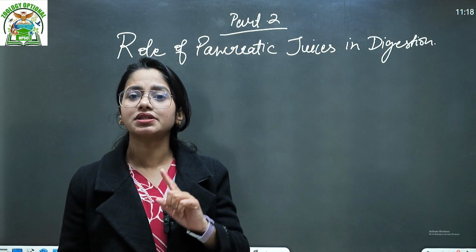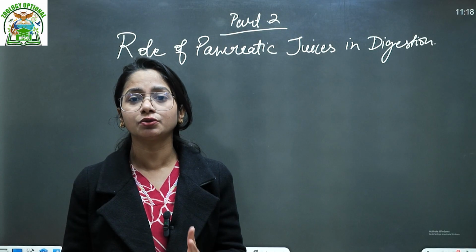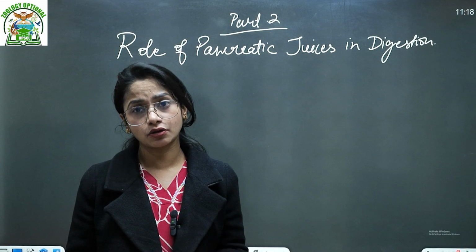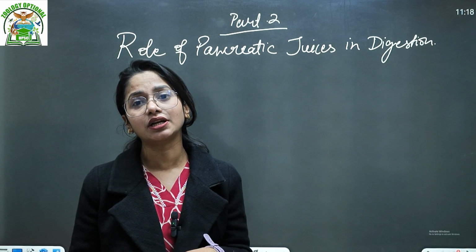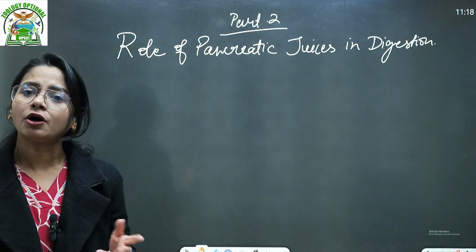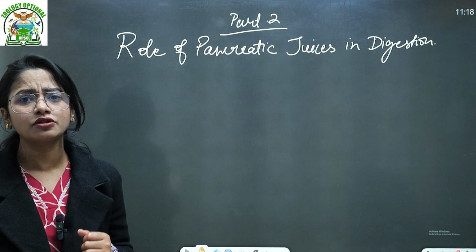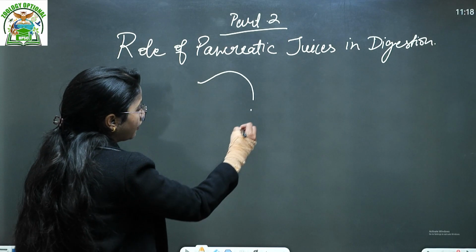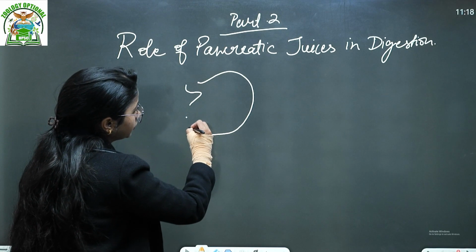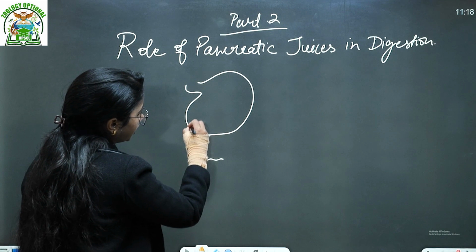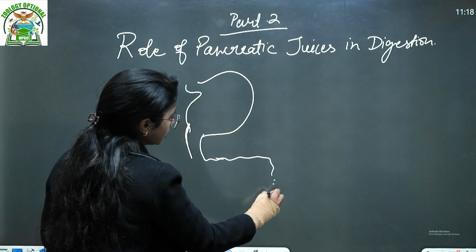But in the gastrointestinal tract, we are not mentioning two things. One is the liver, which is an associated gland, and the second is the pancreas. So how do they help in digestion when they are not part of the GI tract? If you see the structure, after your stomach region, the GI tract opens into the small intestine.